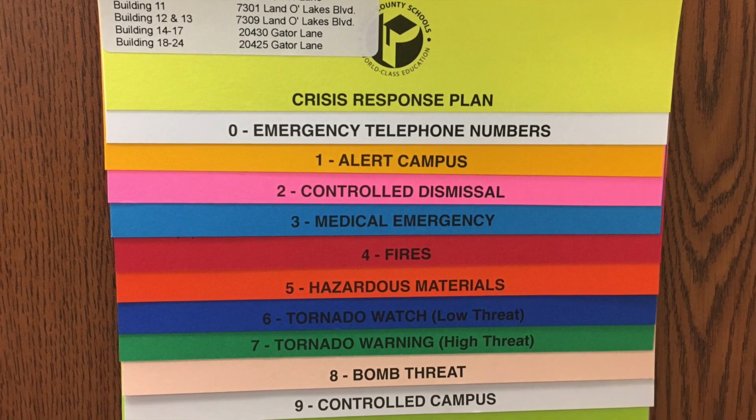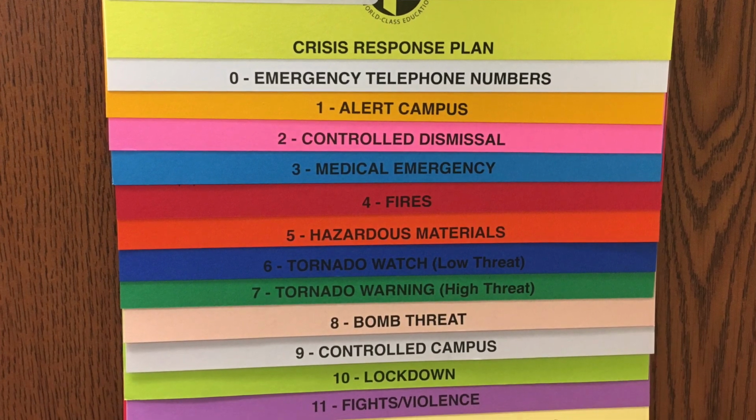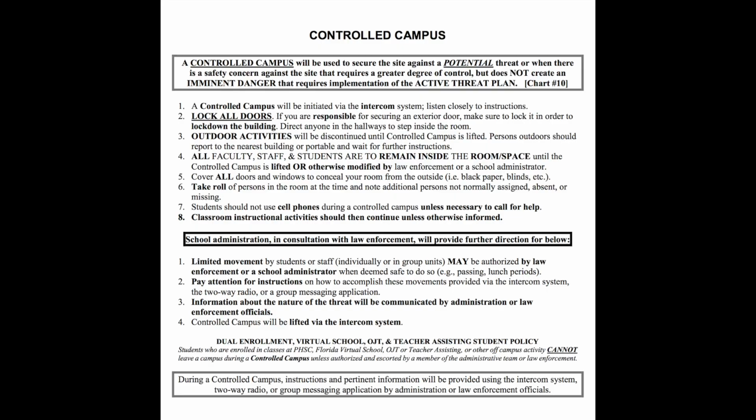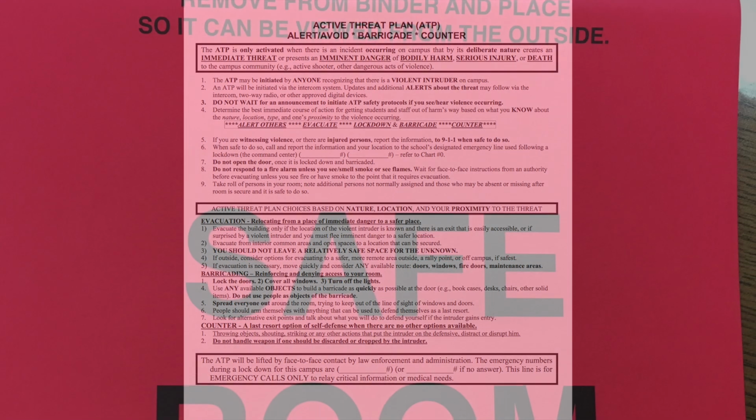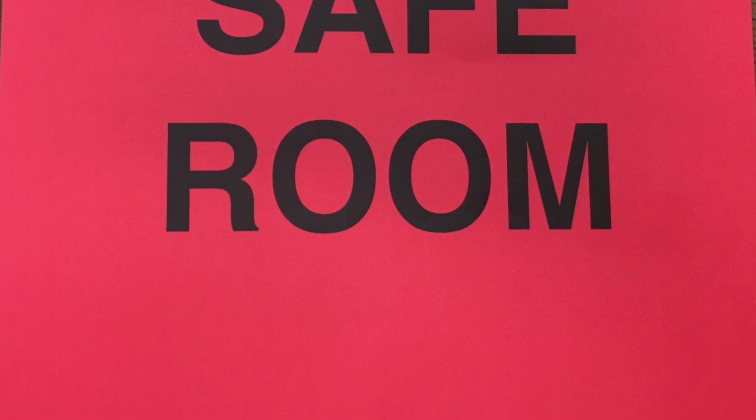The following revisions will need to be made to each of your campus crisis flip charts. Number 1, chart number 9, Controlled Campus, replaced with an updated version of the same. 2, chart number 10, Lockdown, replaced with the Active Threat Plan chart. And 3, the Safe Classroom sign being removed from all charts and discontinued.